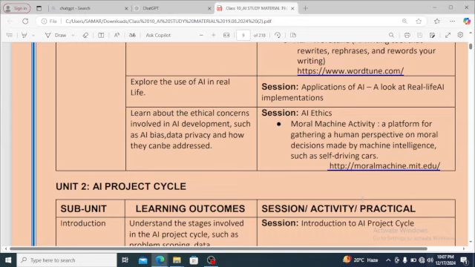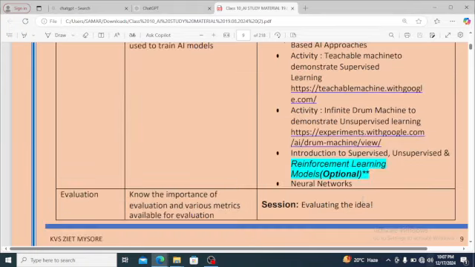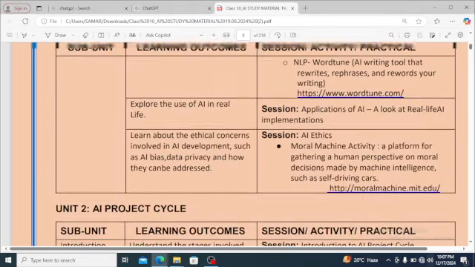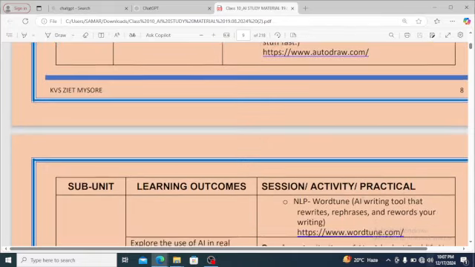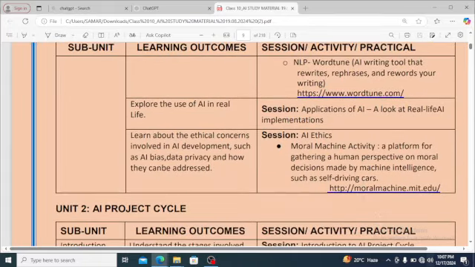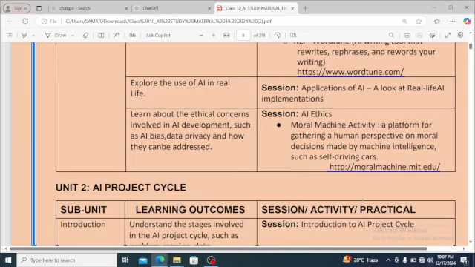Now we will study the ethics. Nowadays we know that everything is online, from online shopping to online purchasing to trading and all. So there is some ethical concern, so we need to study about AI ethics also. In AI ethics we have the Moral Machine activity, a platform for gathering a human perspective on moral decisions made by machine learning, such as self-driving cars. We have Tesla there.